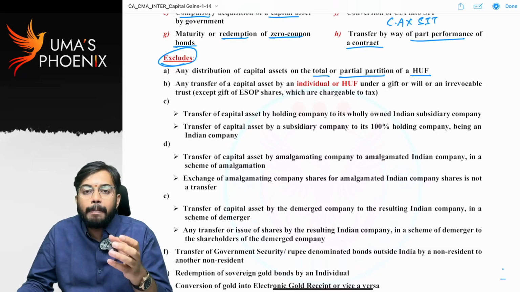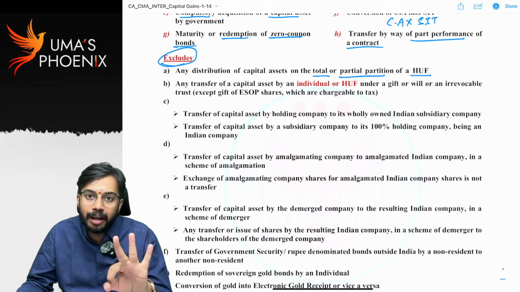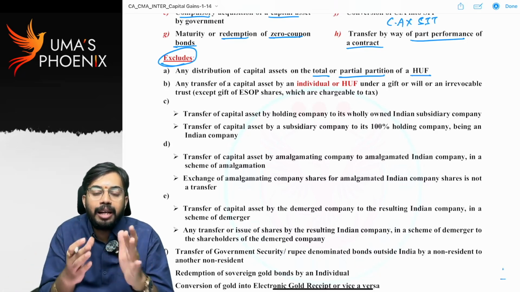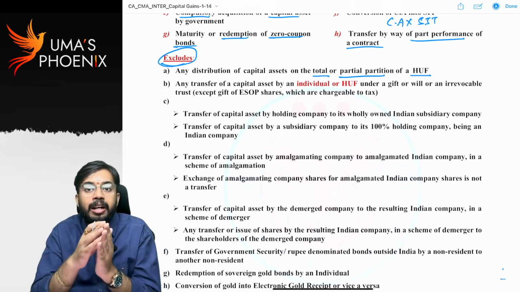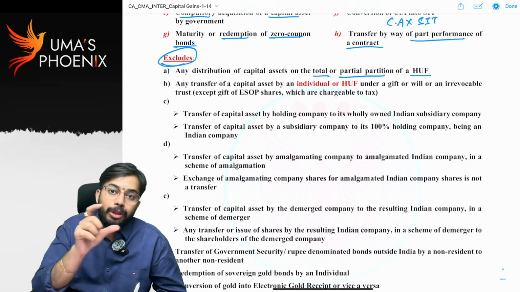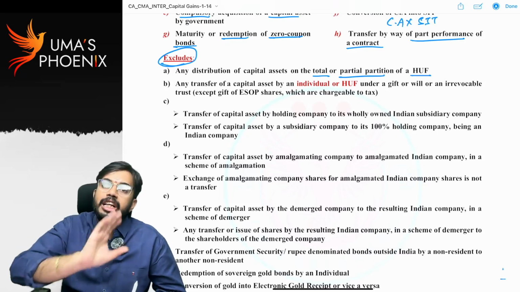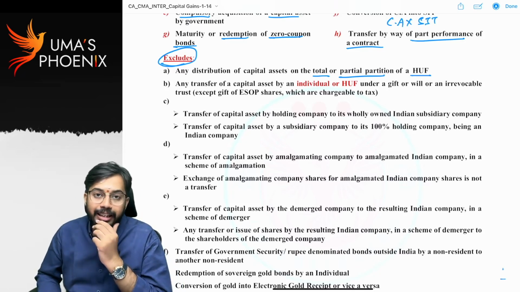Okay. So Mukesh Ambani distributed all his assets to Akash Ambani, Anant Ambani and Isha Ambani. So whenever a Hindu undivided family gets divided and assets of the Hindu undivided family are distributed to small families, such distribution of assets from the Hindu undivided family to small families is not a transfer and no capital gains are required to be calculated. Is it clear?